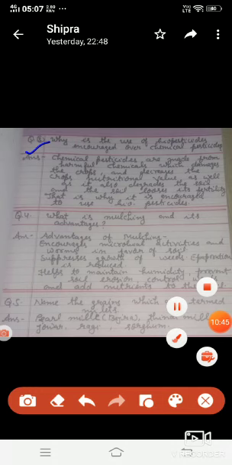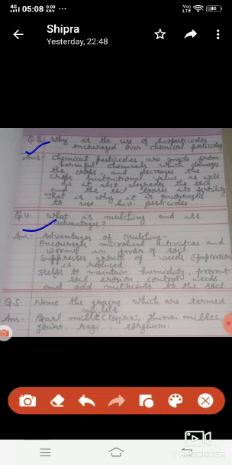Why is the use of biopesticides encouraged over chemical pesticides? Answer: chemical pesticides are made from harmful chemicals which damage the crops and decrease the crops' nutritional value, and they also degrade the soil so that the soil loses its fertility. That is why the use of biopesticides is encouraged. Question number 4. What is mulching and its advantages?